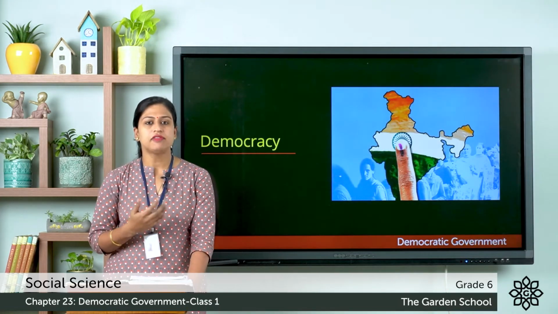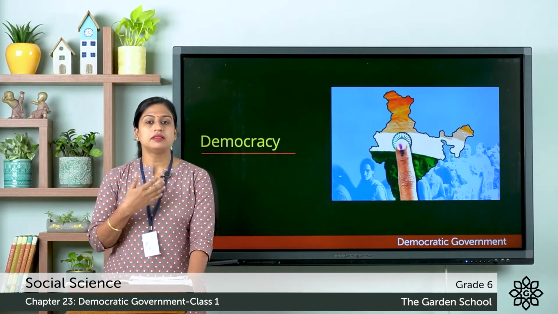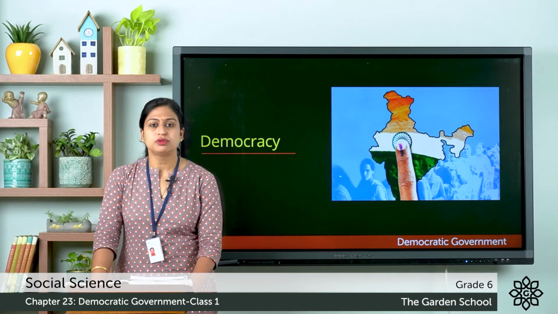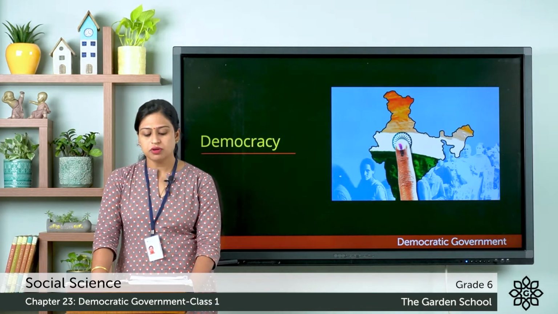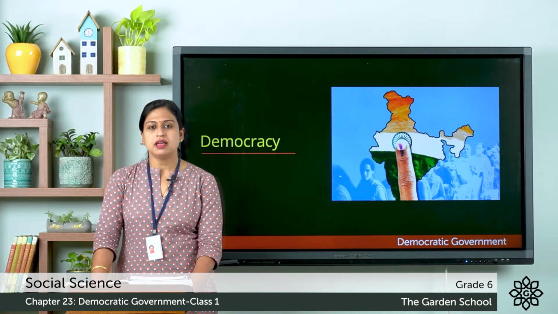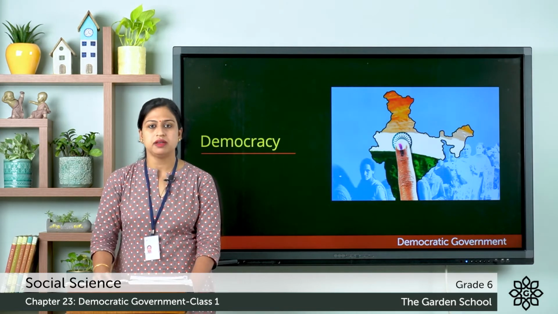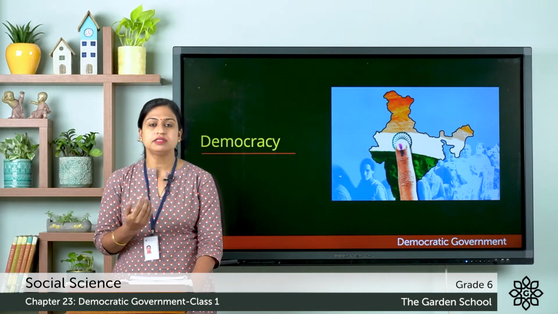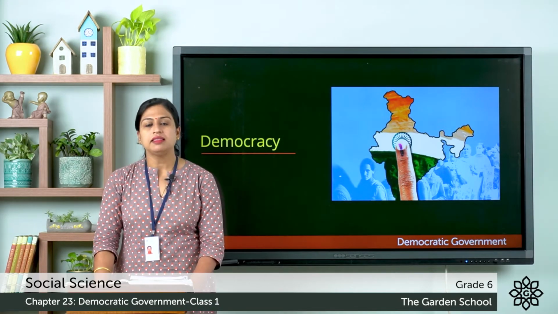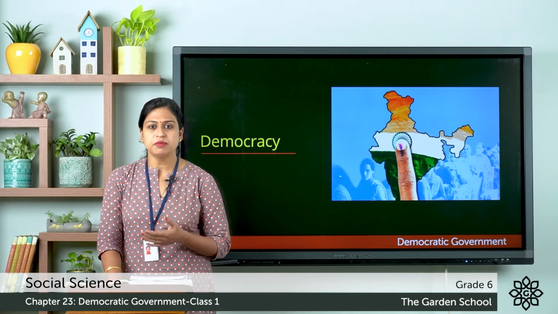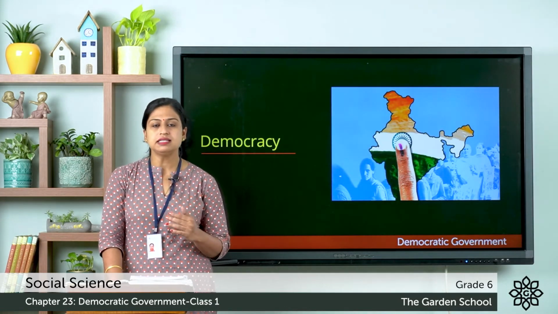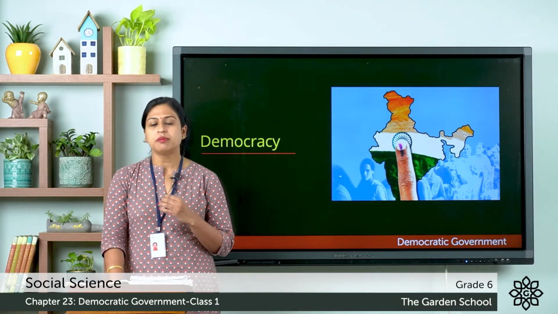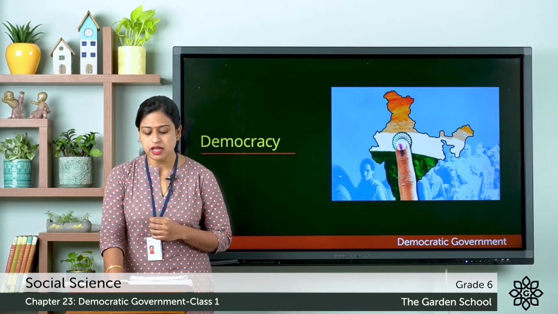Democracy is a form of government where the people have the right to participate in the functioning of the government, and this is done through the process known as elections. Elections are periodic, that means they are held after a fixed period, and in elections the people, that is the citizens, cast their votes in favor of their candidates, and the candidates who get the maximum votes are elected, and these elected representatives form the government. This type of democracy is known as representative democracy.